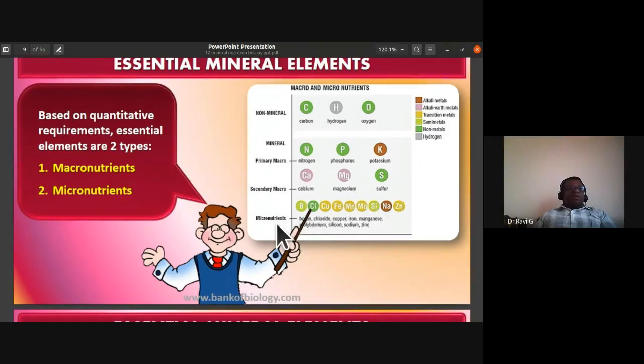The other micronutrients are chlorine, boron, copper, iron, manganese, molybdenum, silicon, sodium, zinc. They are all the other micronutrients: boron, chlorine, copper, iron, manganese, molybdenum, silicon, sodium, zinc.